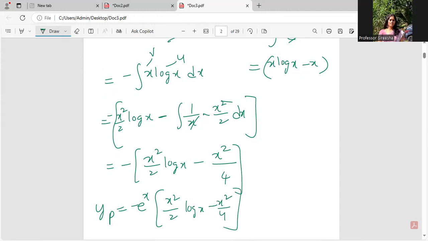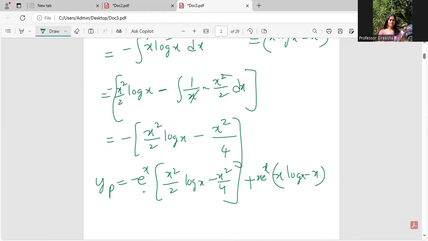This is my A, into U, plus B into V, where B is x log x minus x, and x e power x is my V. This is how I will write YP. Also, I will write y is equal to YC plus YP at the end, which would give me the solution to this problem by variation of parameters. This is how I will solve it. Not a big deal, you should be a bit cautious. Thank you.